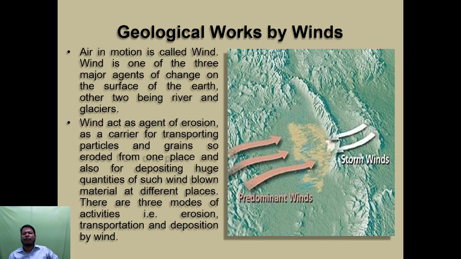The geological work of wind. Air in motion is called the wind. The wind is one of the 3 major agents of change on the surface of the earth, the other 2 being river and glaciers. Wind acts as an agent of erosion, as a carrier for transporting eroded particles and grains from one place to another place, and also for depositing huge quantities of such wind-flow material at different places. There are 3 modes of activity: erosion, transportation and deposition by wind.